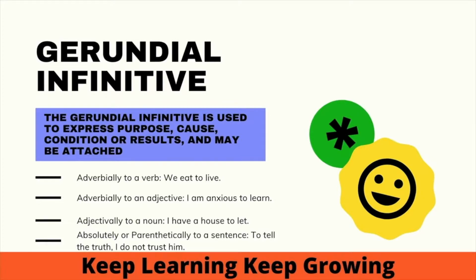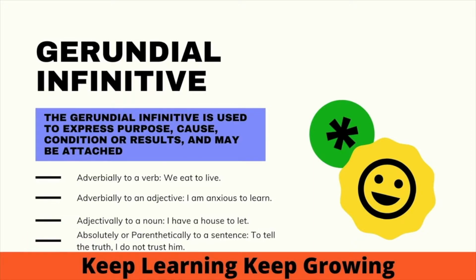In the next slide, we get what is the gerundial infinitive. Another name for the gerundial infinitive is the qualifying infinitive. The gerundial infinitive is used to express purpose, cause, condition or result that may be attached adverbially to a verb, adverbially to an adjective, adjectively to a noun, or absolutely or parenthetically to a sentence.